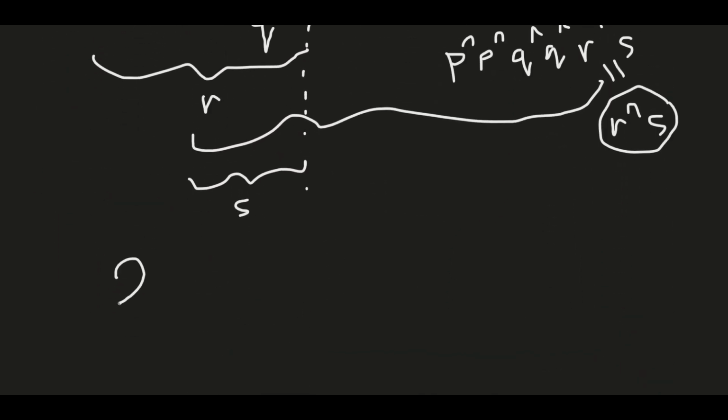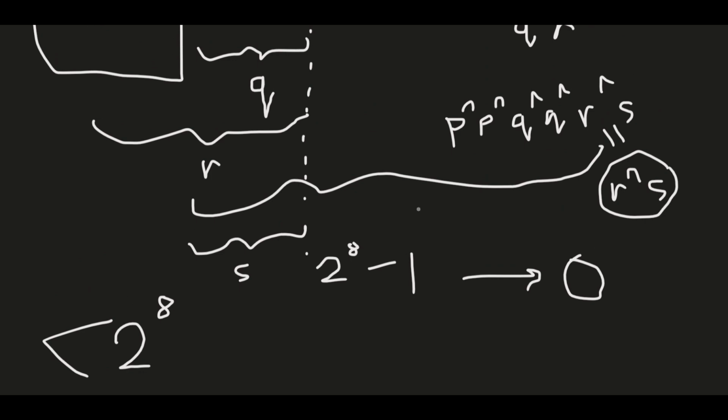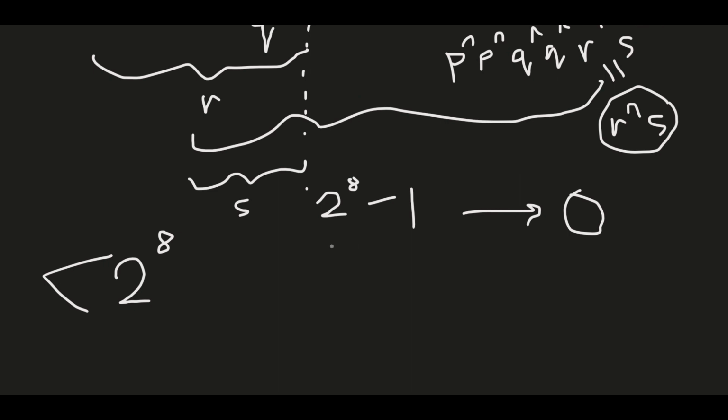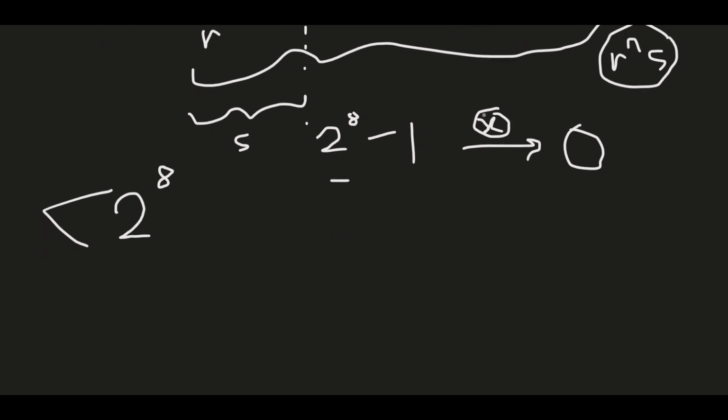It has been given that the upper bound for the numbers is 2 to the power 8. All the numbers are less than 2 to the power 8. Okay, so the maximum XOR value that I could get is also 2 to the power 8. So what should I do? If I start iterating from 2 to the power 8 minus 1 up to 0 and check if there is one segment of the array that generates that value, let's assume X as the XOR value, then we can stop iterating and could print X as our answer.